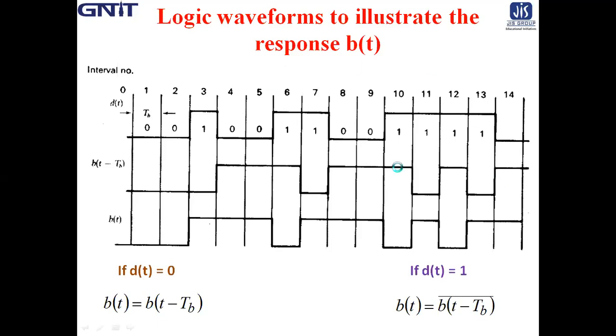Then 1, 1, again 0. So in that way, the logic response of bt is developed. Now we observe a few things. We now observe that the response of bt to dt